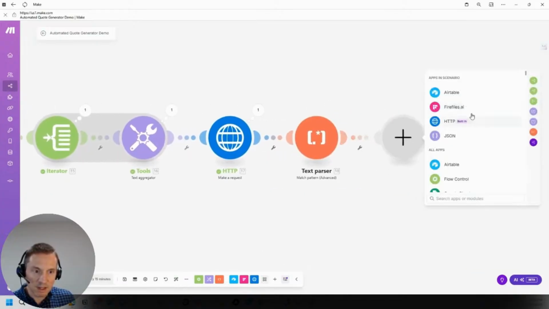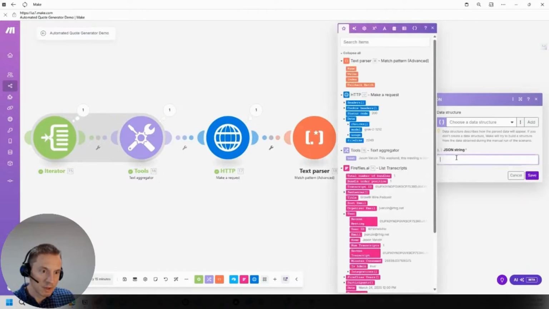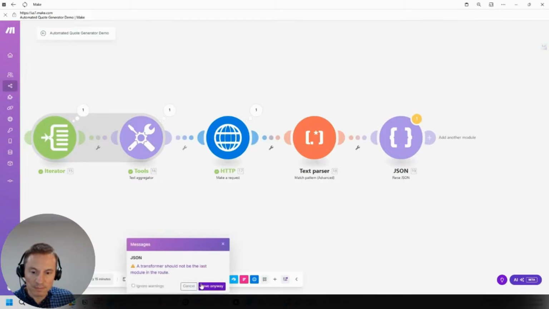So once we do that, we're going to parse the JSON, and we're going to parse what we get back from that. So let's try that again. It shouldn't end on a transformer, which is what this is, but our goal is to basically take these and we're going to store them in a database.